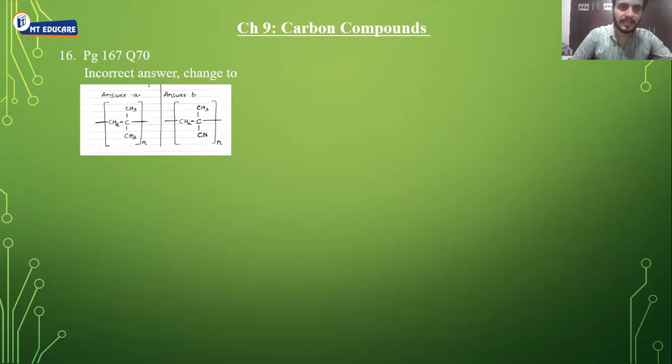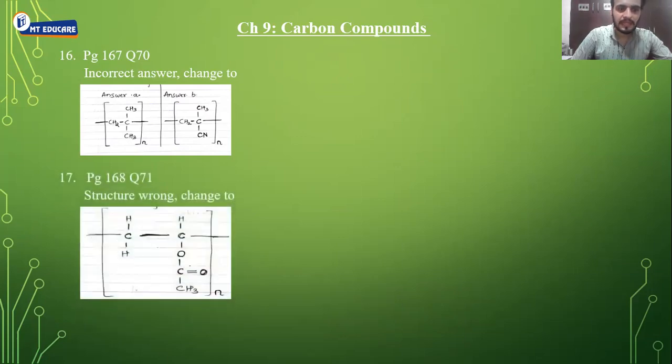For answer A, a diagram is given. For answer B, also a diagram is given. Next, page 168, question number 71, structure. Again, it is wrong in the notes. So please change it to the structure as you can see on the screen.